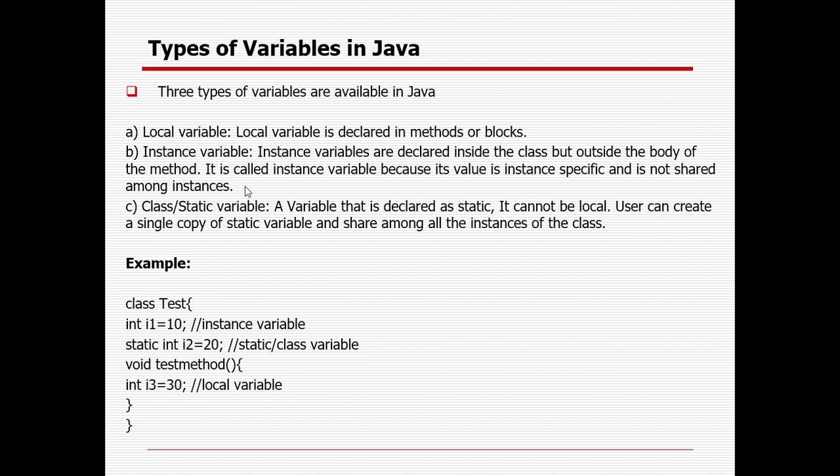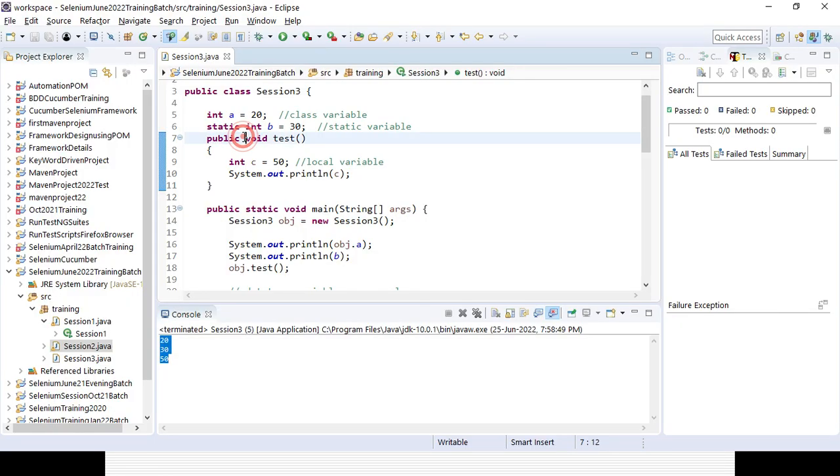Suppose in case you declare something called public static void, then you can simply call the method, right? You don't need to create the object. So that is the importance of the static keyword. This is called a non-access modifier. It can be accessed at the class level, at the variable level, at the method level.